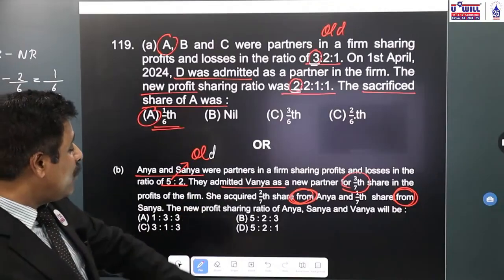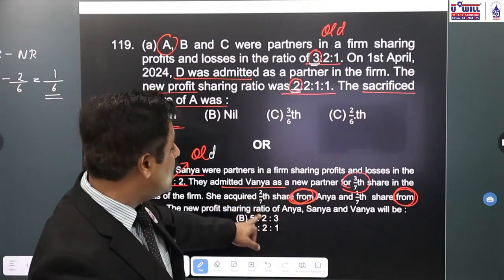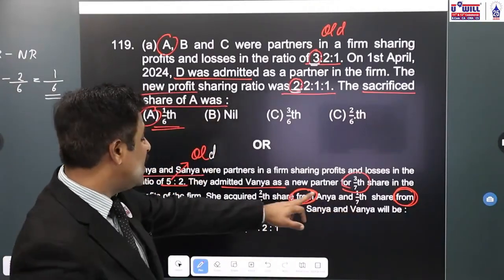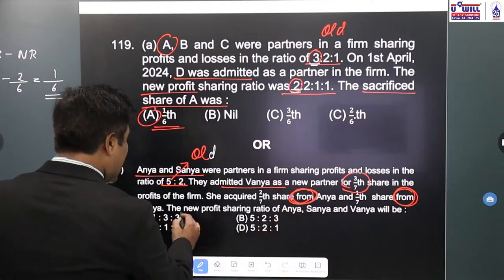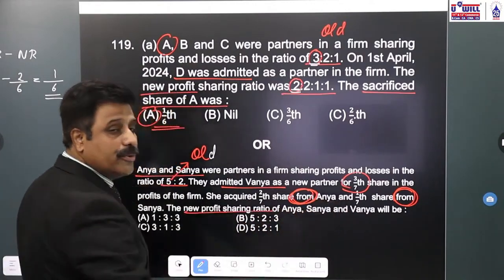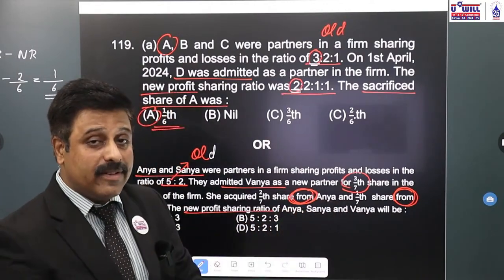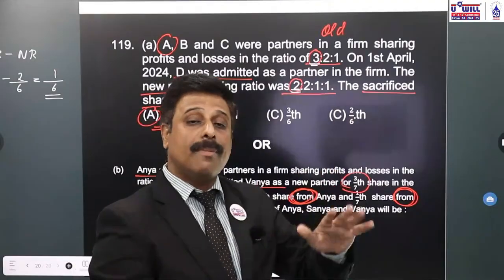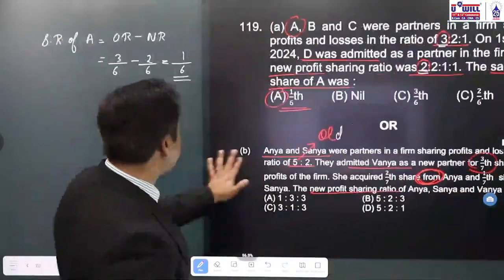From means directly what is Anya's sacrifice? 2 by 7. What is Sanya's sacrifice? 1 by 7. You are asked the new profit sharing ratio. Sacrifice is already given. So how will we find the new ratio? Old ratio minus sacrifice. Let's calculate it.